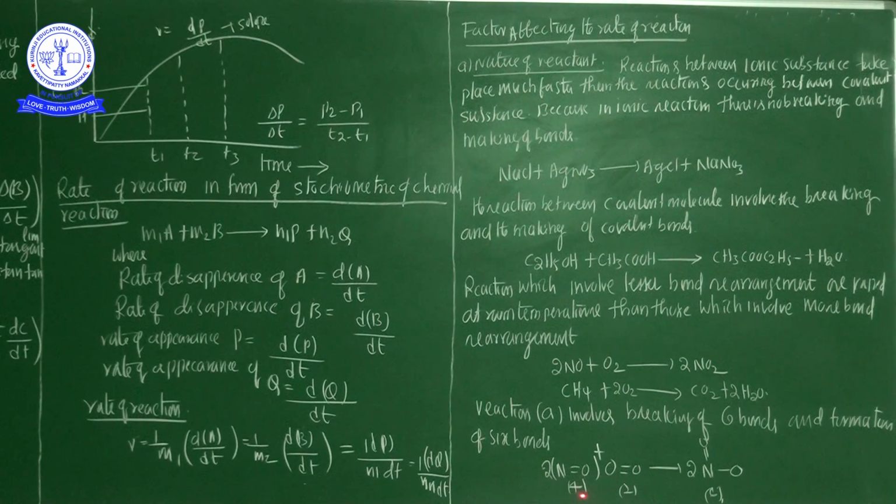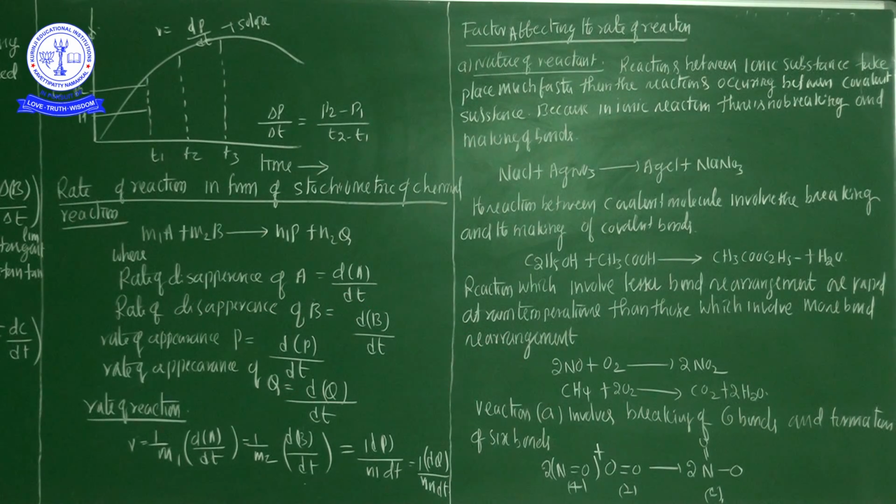Then 4 plus 2, all 6 bonds are formed in the nitrogen dioxide, NO2. That's why, my dear students, the factors affecting the rate of the reaction are decided by the reactants, such as whether they are ionic compounds or covalent compounds.